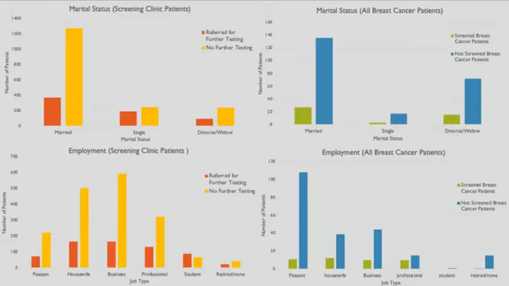And on the graphs on the bottom, the green represents screening clinic patients, and the blue represents breast cancer patients from the screening clinic. So as you can see, breast cancer patients usually had more history of family breast cancer, were more likely to conduct breast self-exams, and more likely to have had a clinician breast exam.